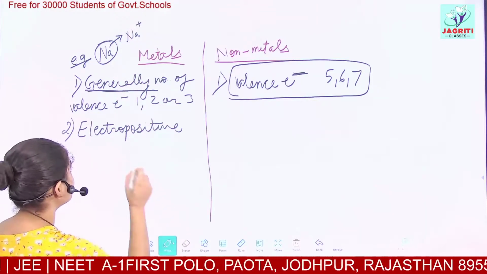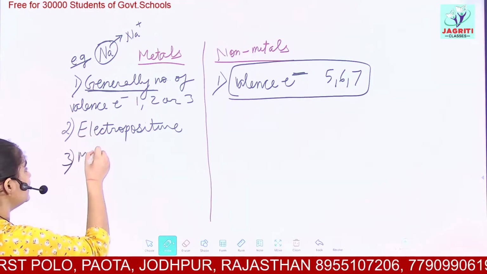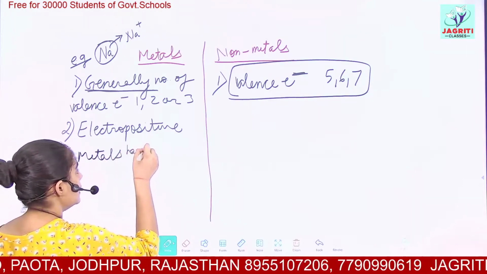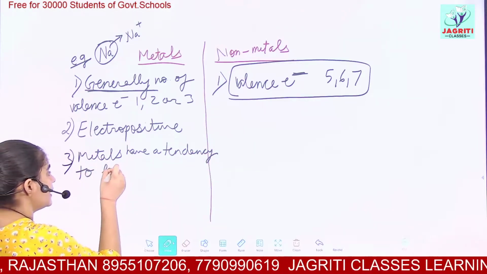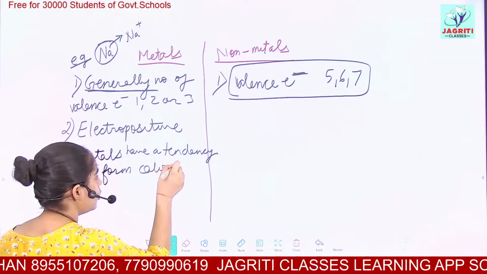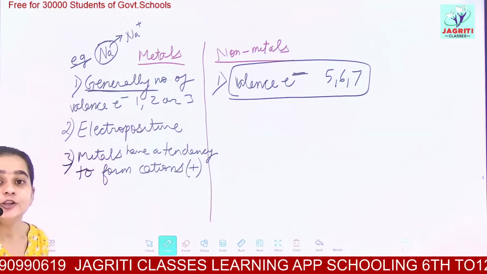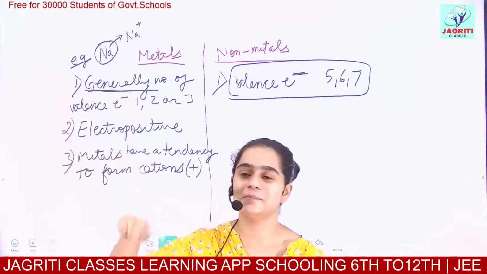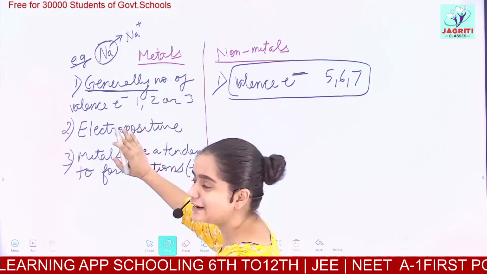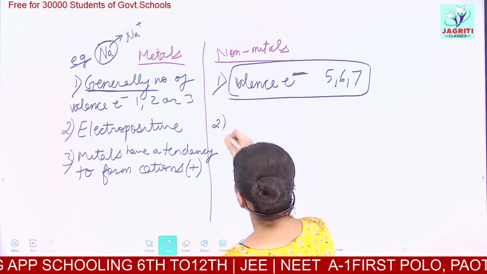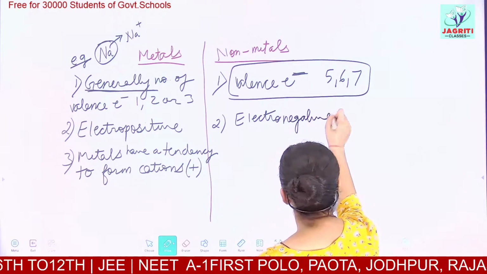So it gets a positive charge, and we write that it is electropositive. Or we can say that metals have a tendency to form cations. Cations are positively charged species. Those ions which have a positive charge on them are called cations. And the reverse of this: if metals behave as electropositive, the non-metals behave as electronegative. Non-metals are electronegative in nature.